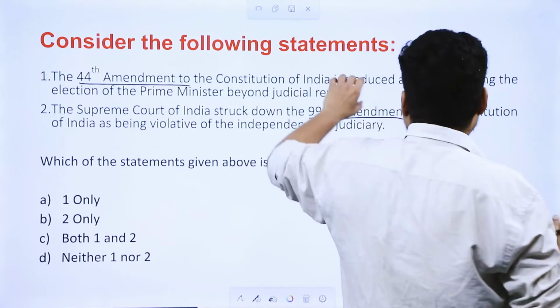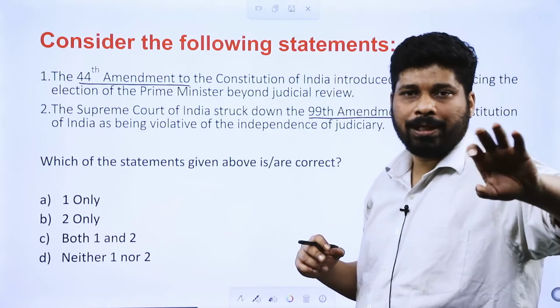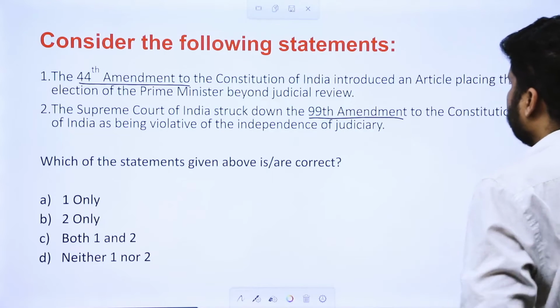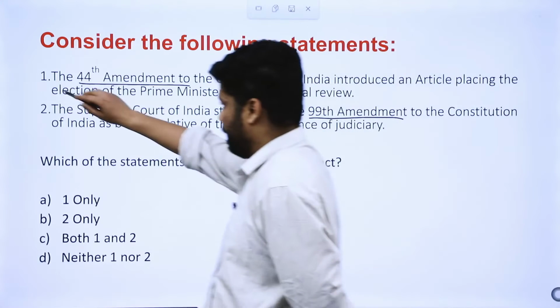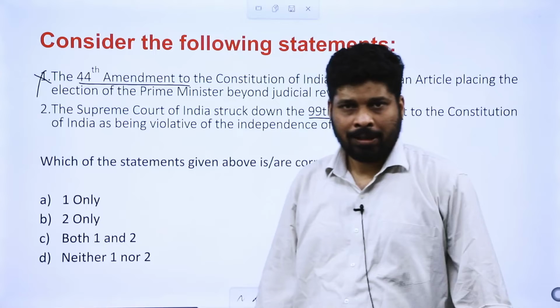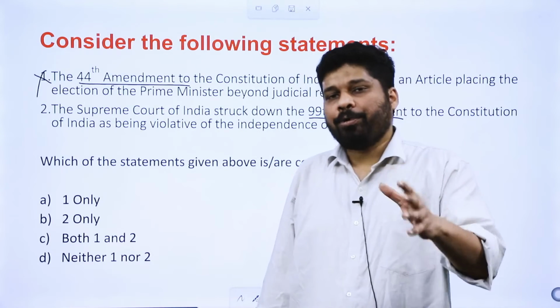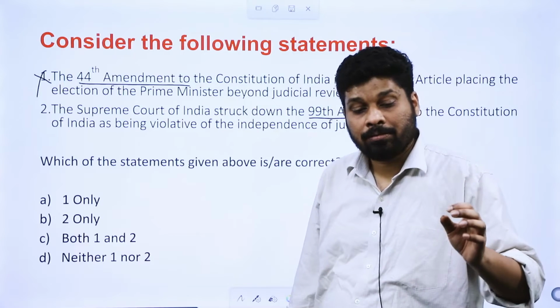So what are they basically targeting when it comes to a particular amendment and its provisions? The 44th amendment to the Constitution of India introduced an article placing election of Prime Minister beyond judicial review. Nothing like that happened in the 44th amendment. If you have read 5 provisions with respect to the 44th amendment, those 5 provisions mean the world to you.